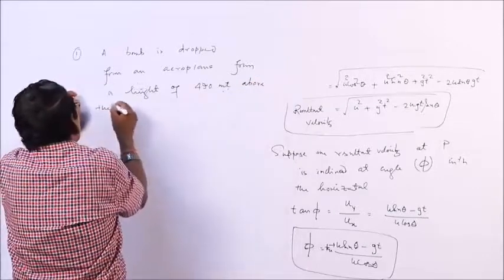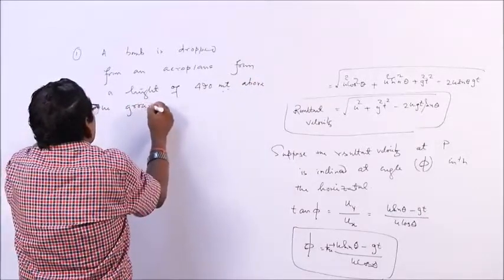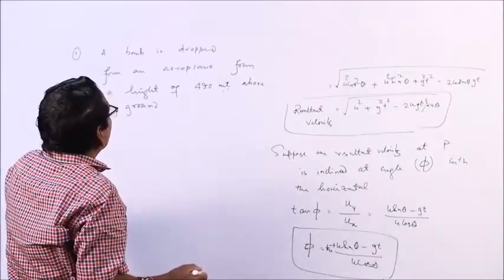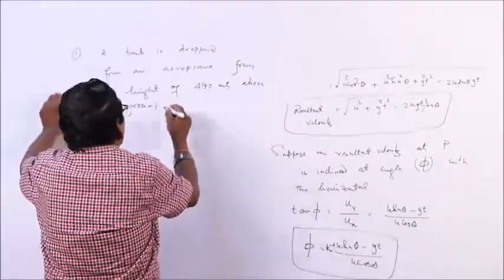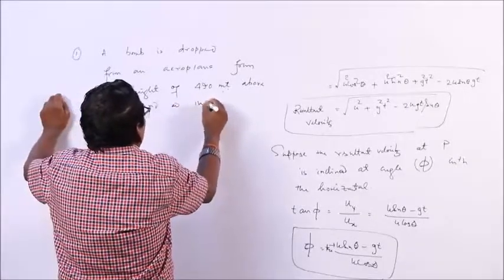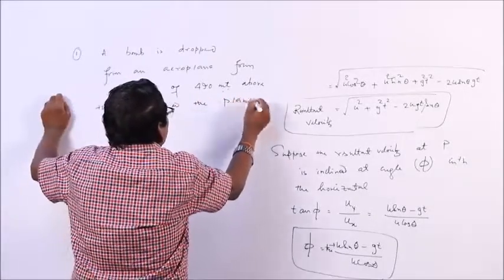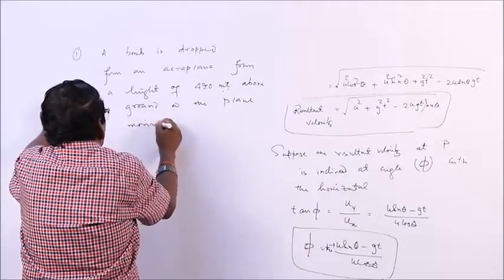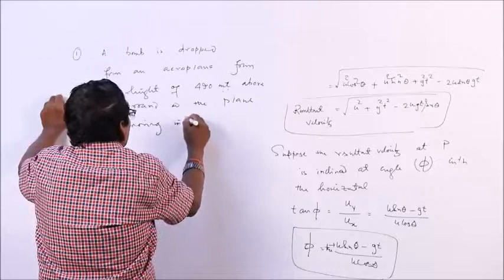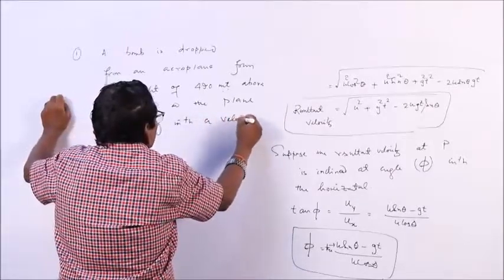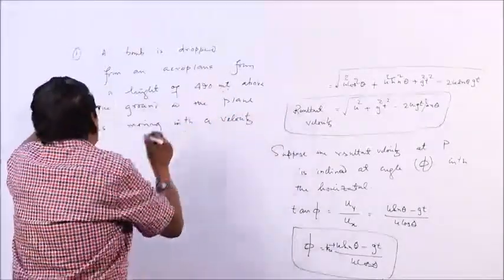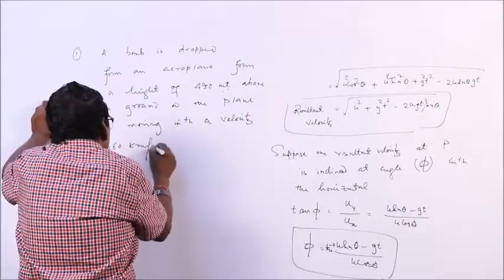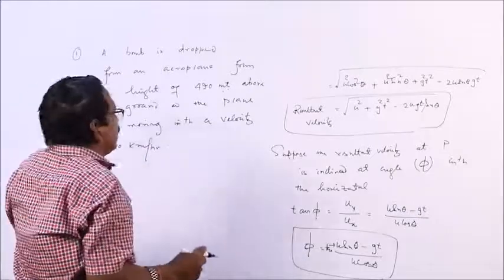A bomb is dropped from an aeroplane from a height of 490 meters above the ground, and the plane is moving with a velocity of 360 kilometer per hour.